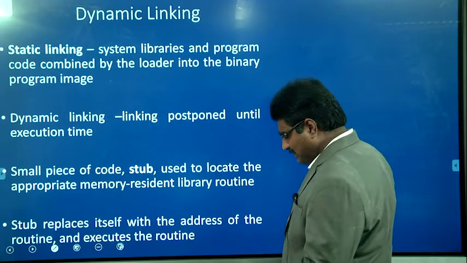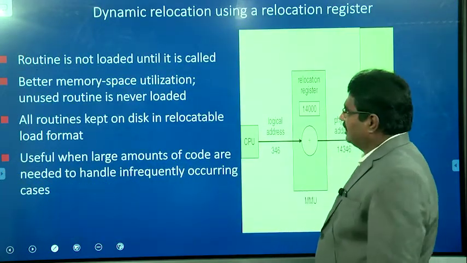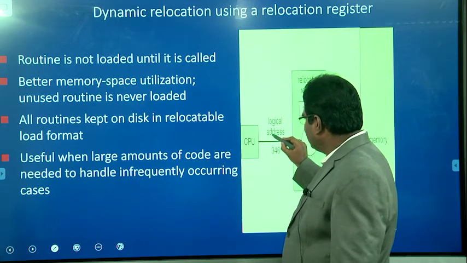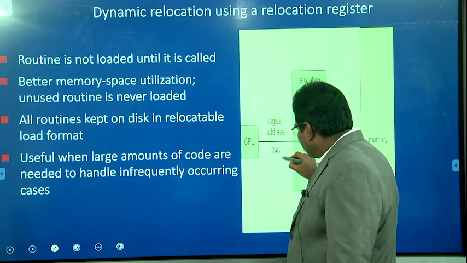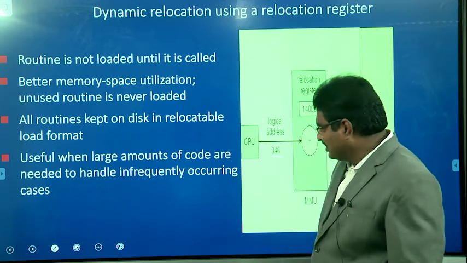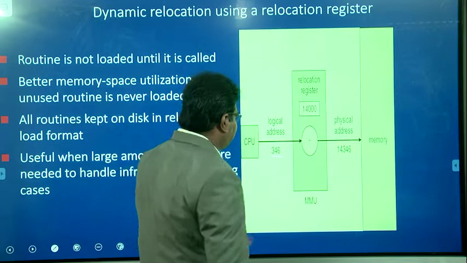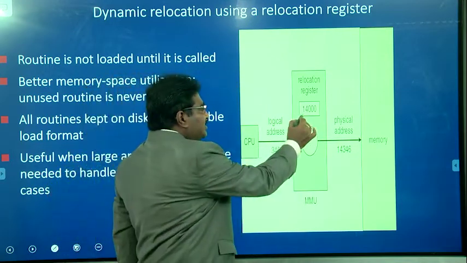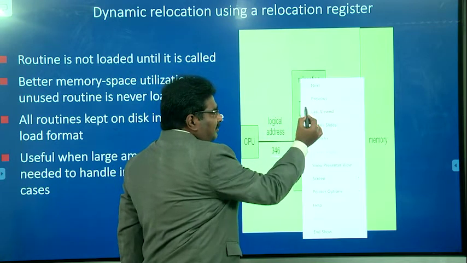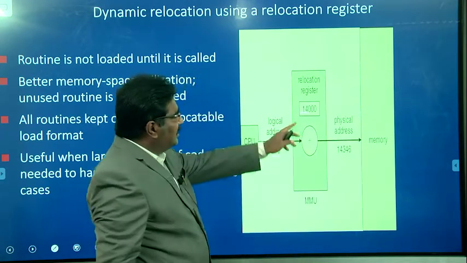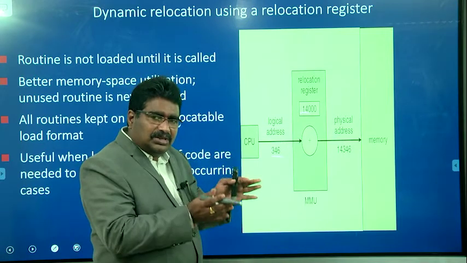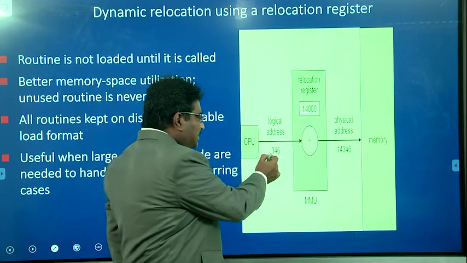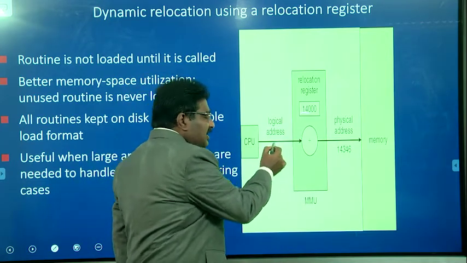Now let us look at the diagram, which explains this clearly. We already know that the CPU generates the logical address. Assume the logical address of a particular instruction is 346, and assume our program starts at location 14,000. From the 14,000 location onwards our process is stored, and the process needs the instruction or data at location 346.